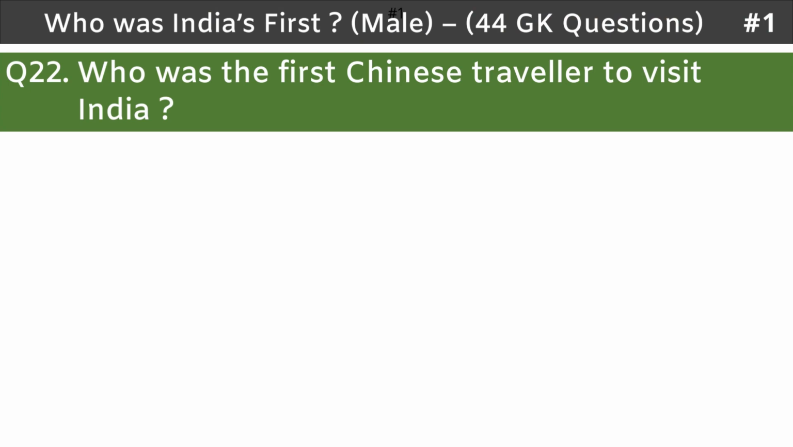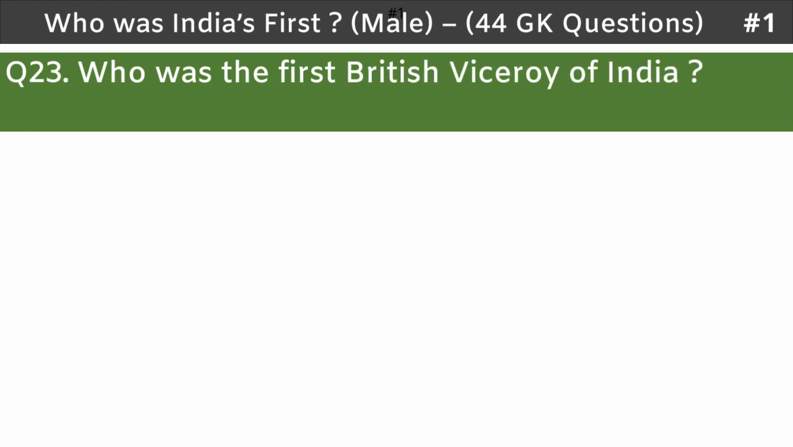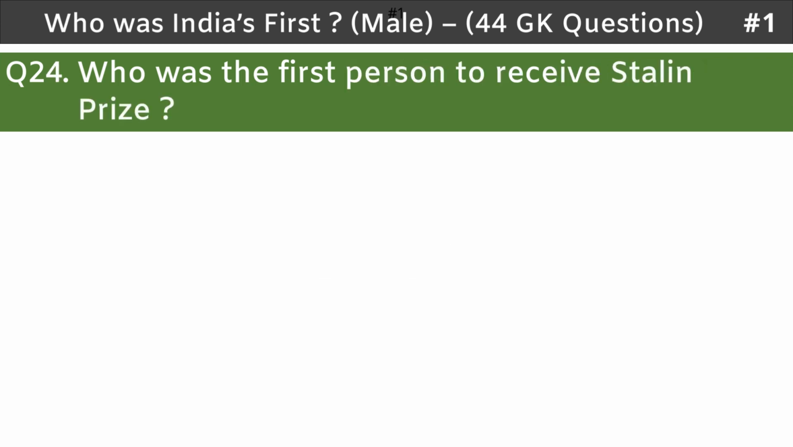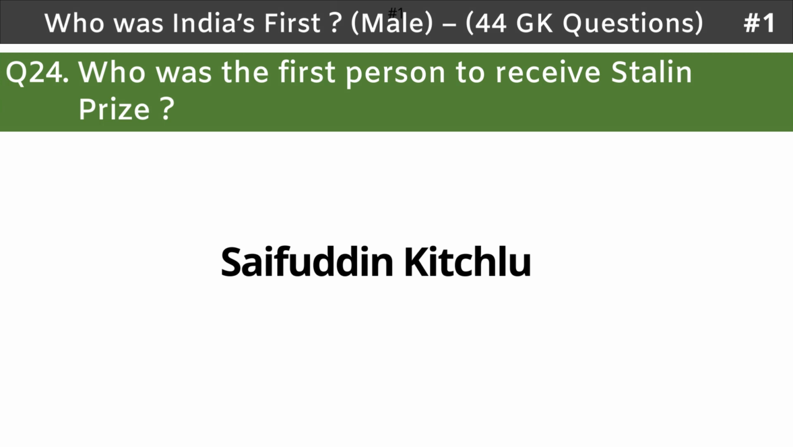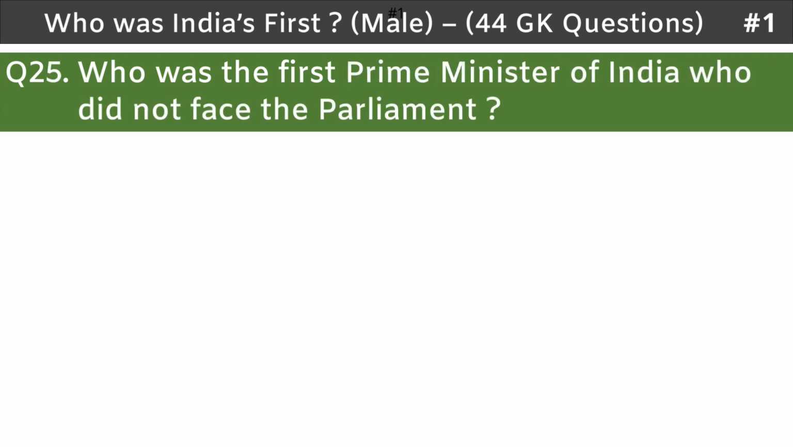Question 22. Who was the first Chinese traveler to visit India? Fa-Hien. Question 23. Who was the first British Viceroy of India? Lord Canning. Question 24. Who was the first person to receive Stalin Prize? Saifuddin Kitchlew. Question 25. Who was the first Prime Minister of India who did not face the Parliament?